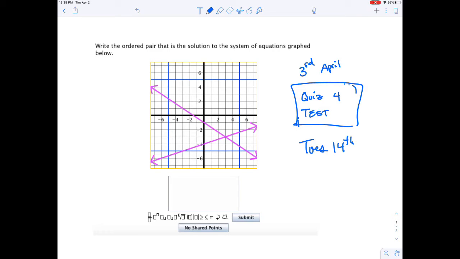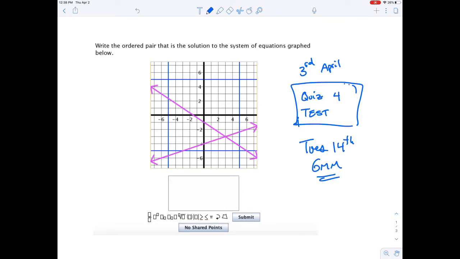Now, that quiz is going to be specific to Get More Math. In fact, what I'm going to teach you today is pretty much exactly what's on the quiz. The questions are going to be the same. The layout's going to be the same. The quiz will be on Get More Math. That way everybody will have different questions and unique questions. So let's get to it. I'm going to try to make this quick.